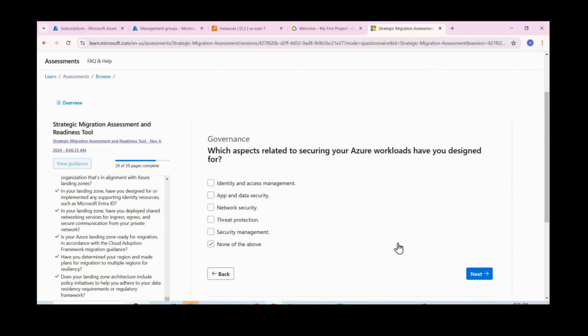So, security point: which component are you targeting, whether it is identity and access management, app and data security? Let me select all these areas, security manager. We need all these points. We would like to secure while after migrating. So we need all these things.